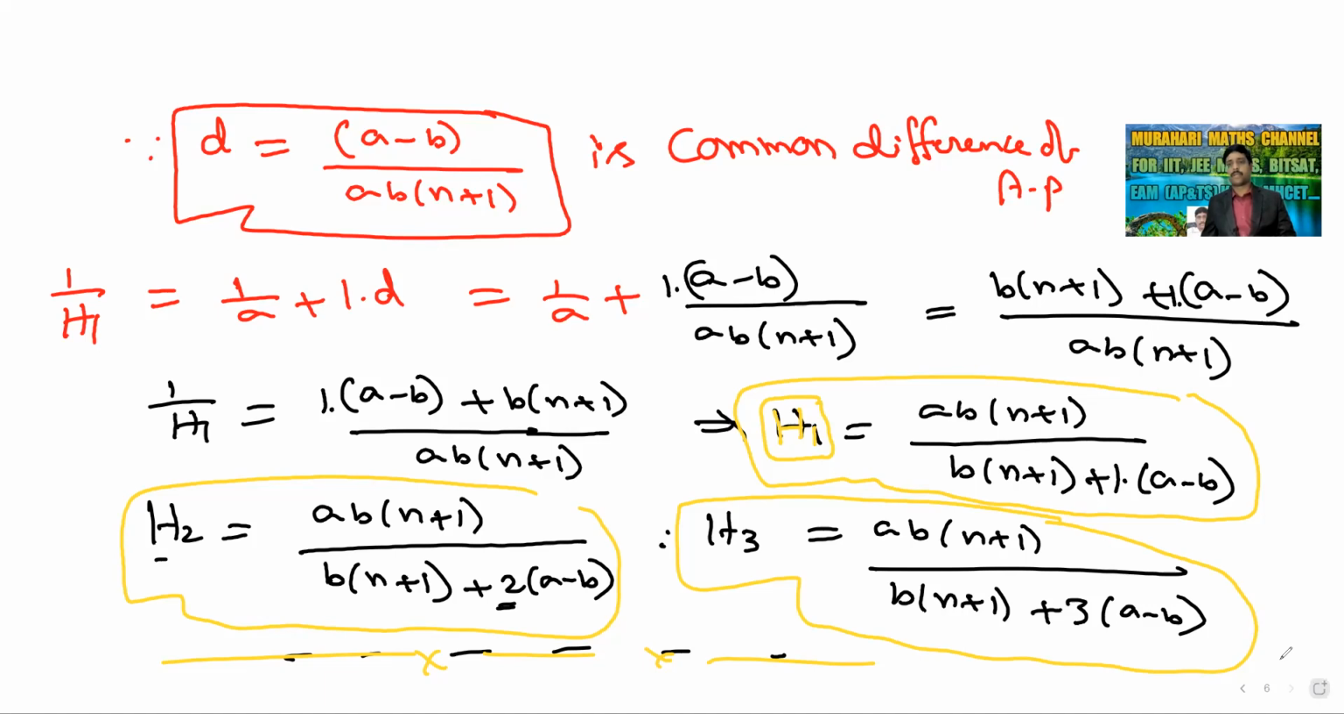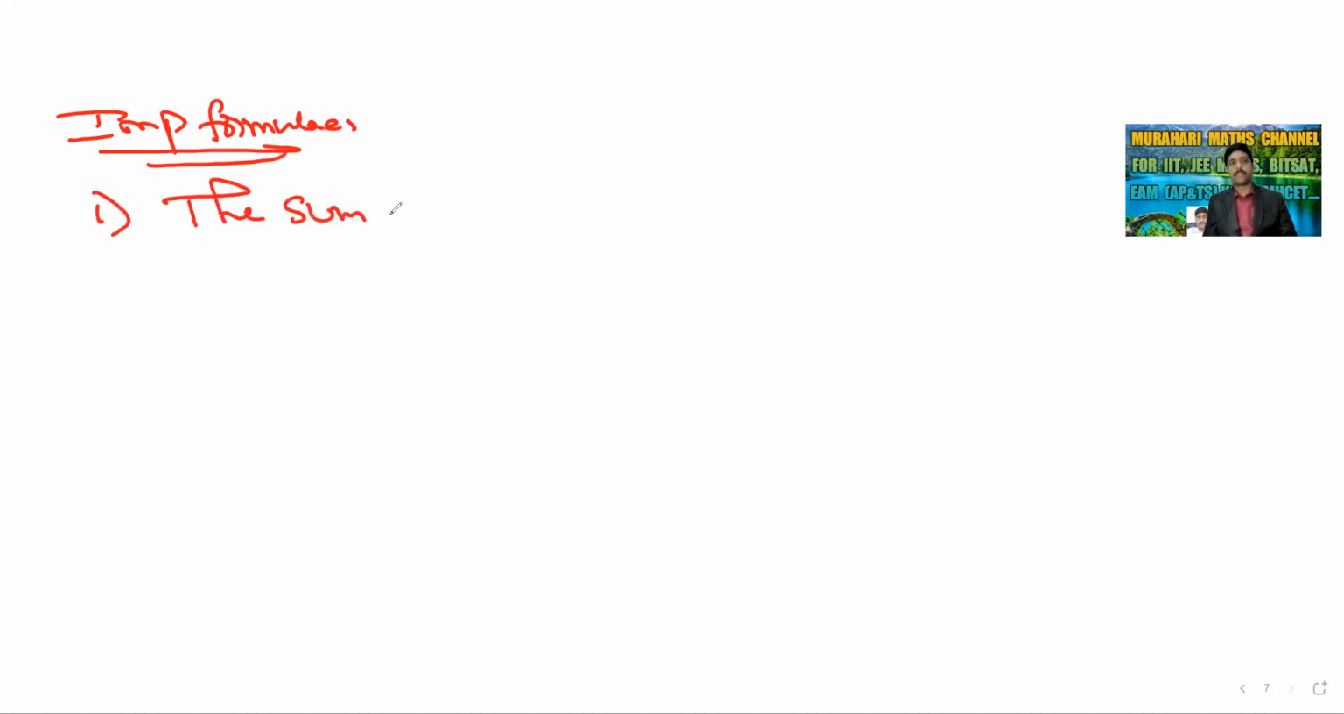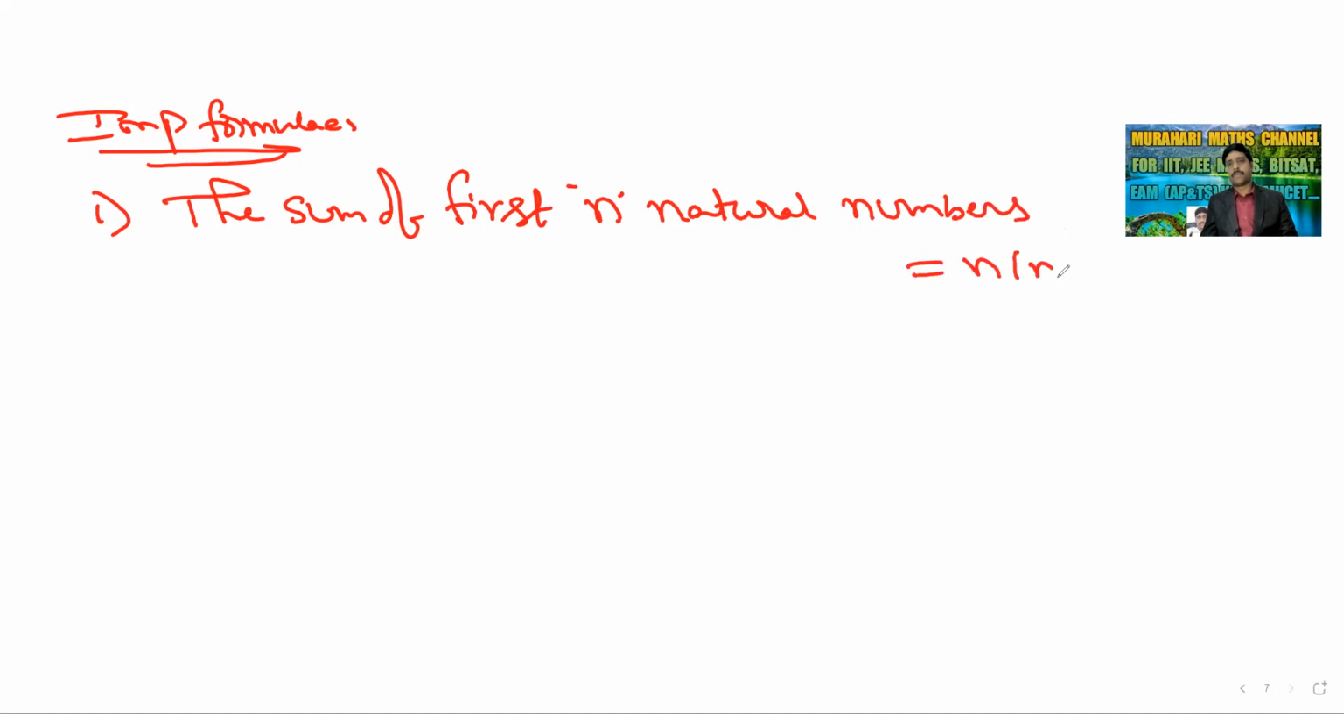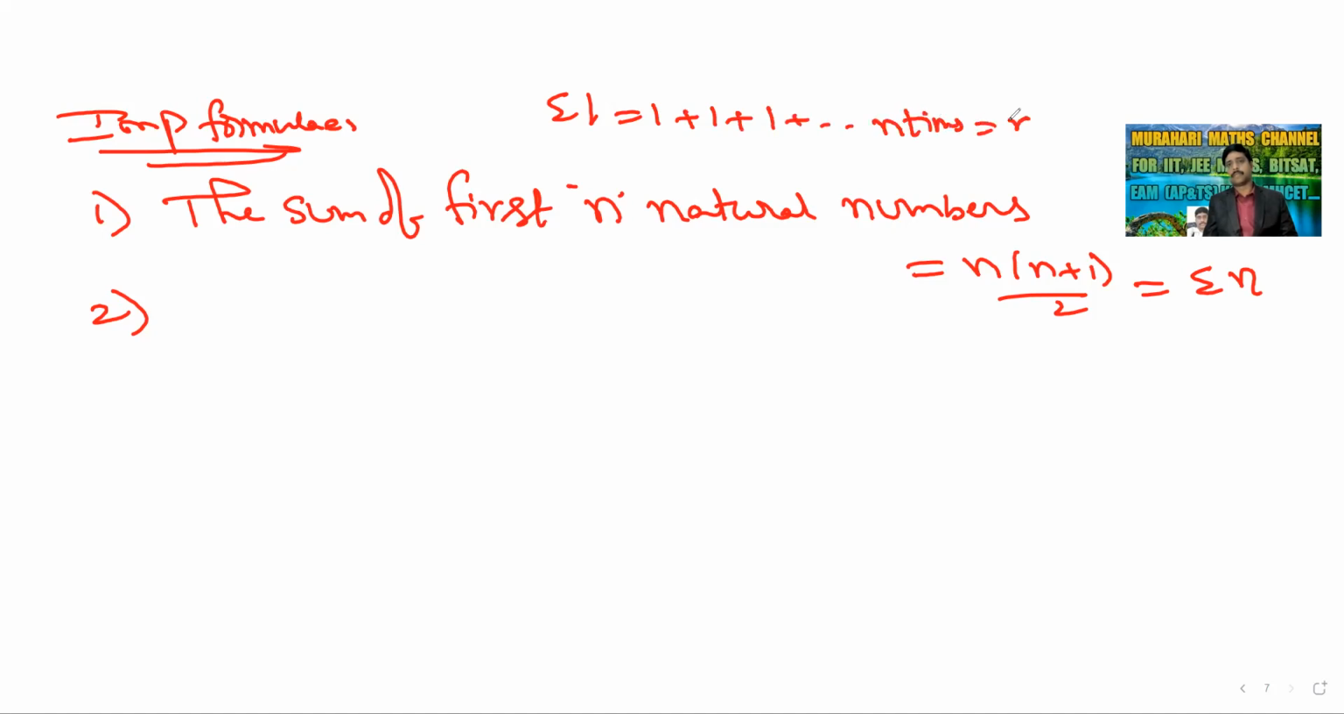Okay, now I am going to explain very, very important formulas. First one is the sum of first n natural numbers: n into n plus 1 by 2. This is nothing but sigma n. Sigma 1 means 1 plus 1 plus 1 up to n times. This is nothing but n.